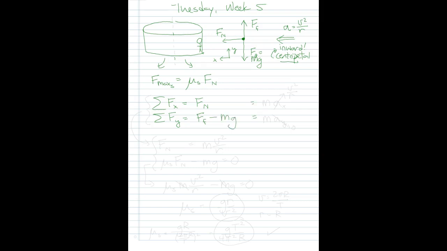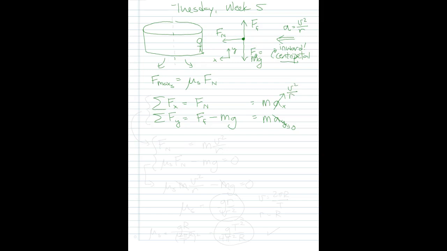And in each of these cases, I know that the sum of the forces has to be equal to m times a in the x direction and m times a in the y direction. For this problem, we don't want the person to be accelerating in the y direction, so this is 0. And this becomes v squared over r, because we want them to go around in a circle.